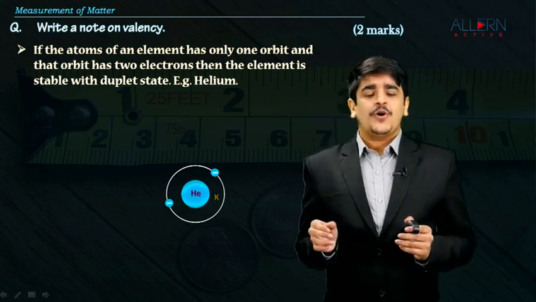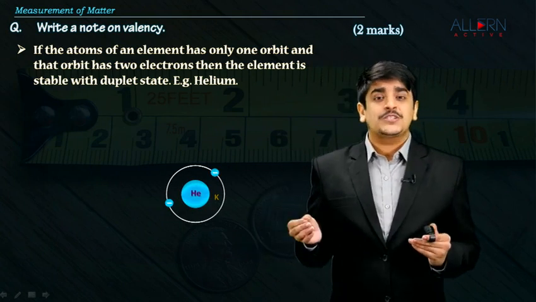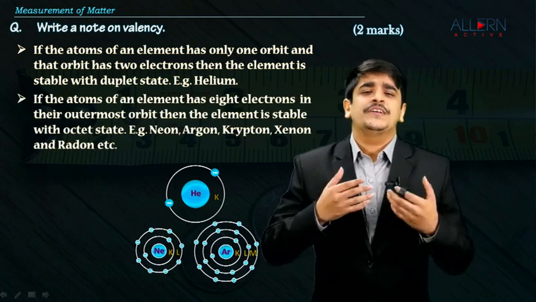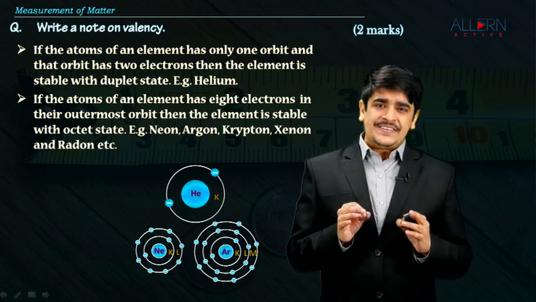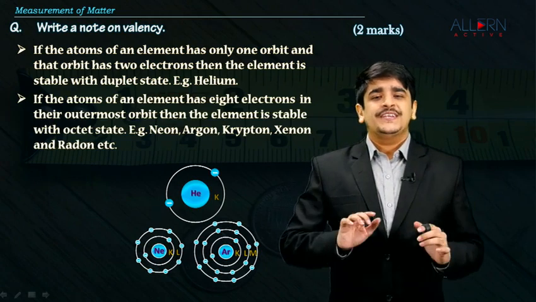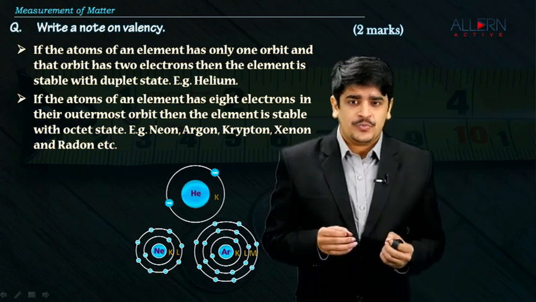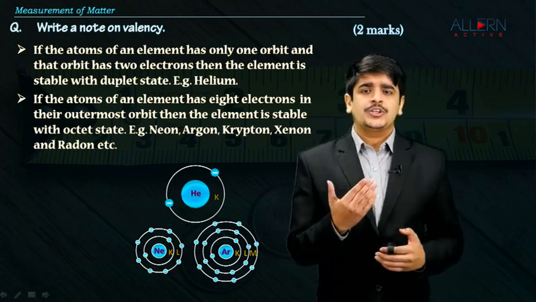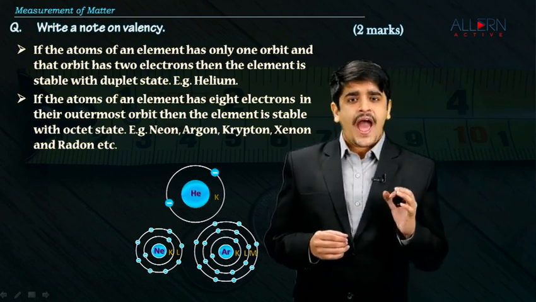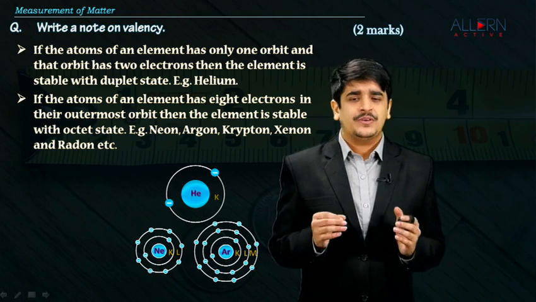But you can also be stable according to something which is called the octet rule. Have a look. If you have an atom of a particular element and it has exactly 8 electrons in the outermost shell, in the valence shell, then it is stable according to the octet rule, which is neon, argon, krypton, xenon, radon. All of these gases are going to follow the octet rule and they are going to have 8 electrons in the last shell, in the valence shell.